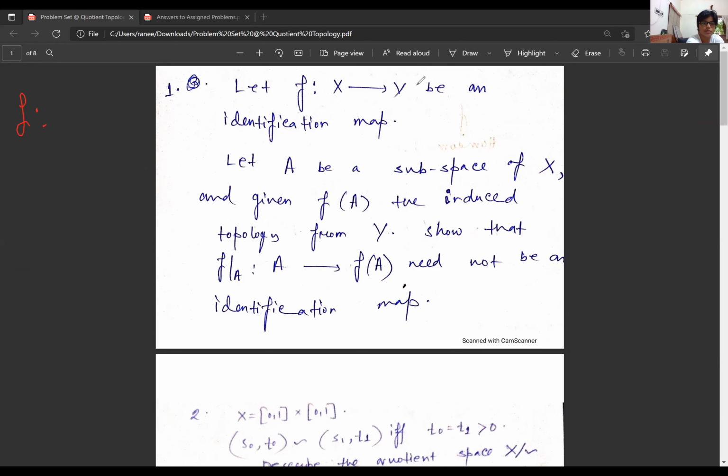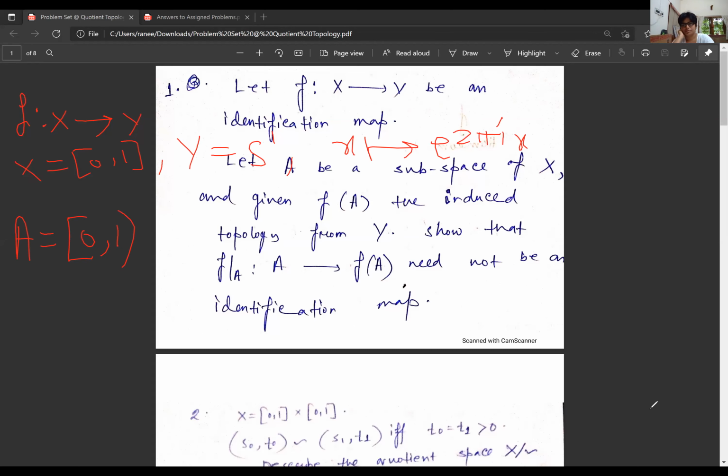f is from X to Y. X is [0,1], Y is S1, and the map takes x to e to the power 2 pi i x. I am choosing my set A as [0,1), and I'm restricting my f on A. Then what will be my f(A)?